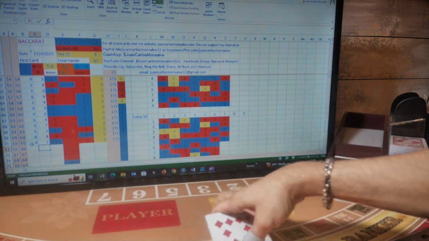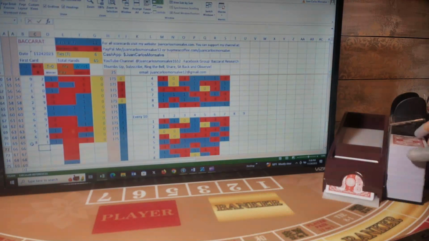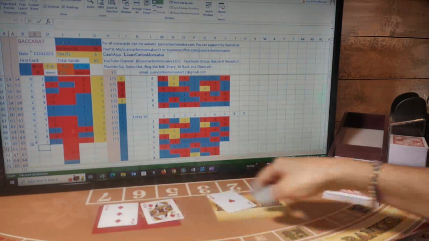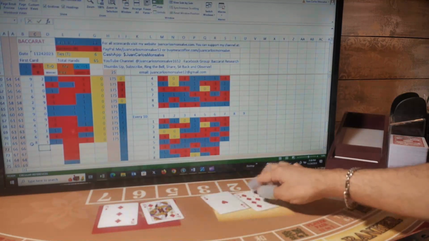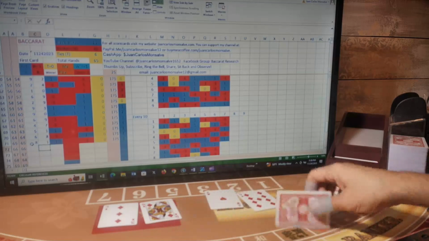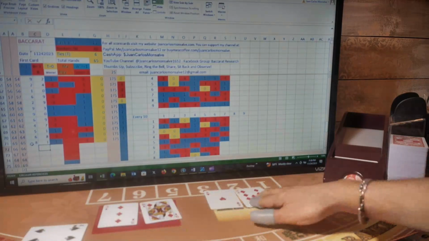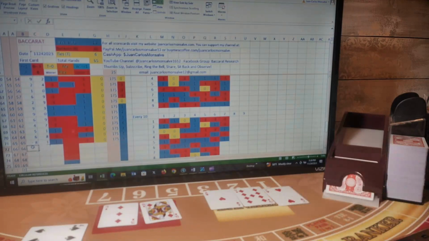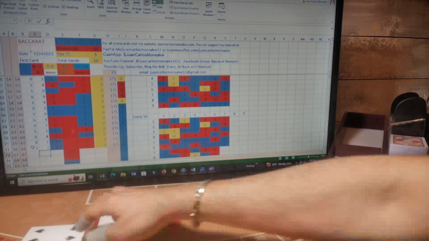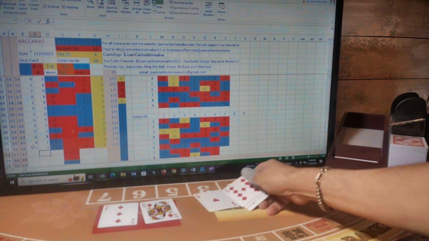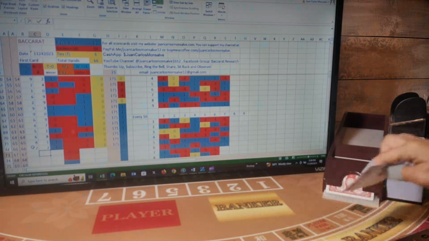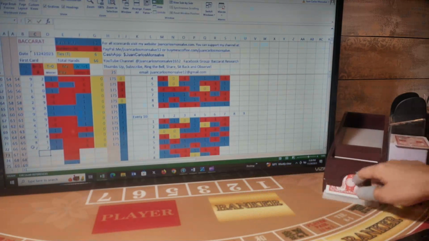My next 3 hands would be bankers. So first card for player, banker, player, banker. Player has a 3 and gets a third card. The third card is a 4 for a total of 7. Banker has a 0 and gets a third card. The third card is a 2. So 7 player, banker 2, and this is another player hand. I was betting banker, so I lost this hand. In total we have 30 players, 30 bankers, 6 ties for a total of 66 hands.